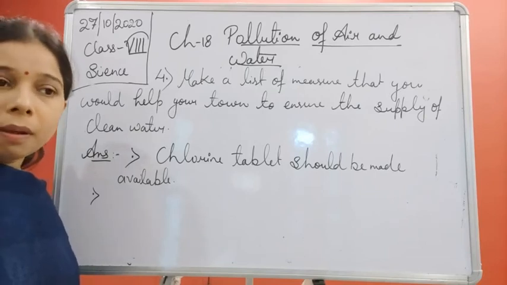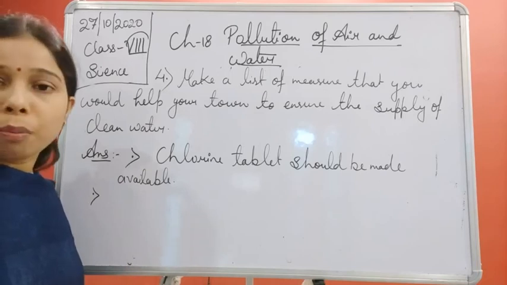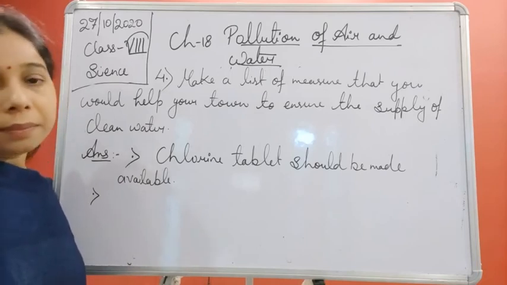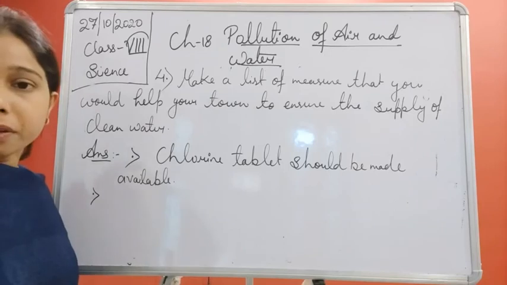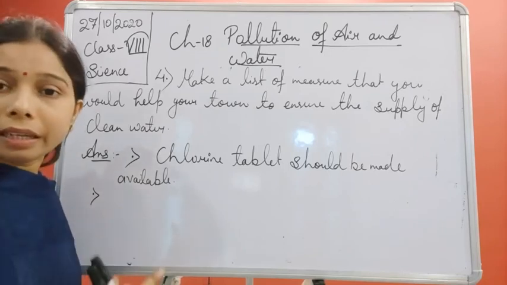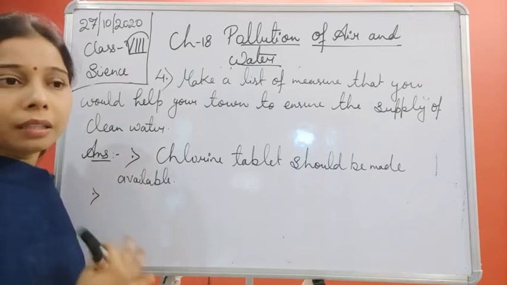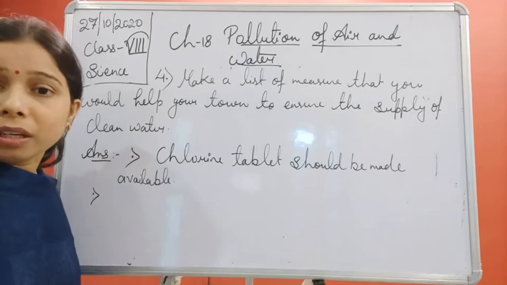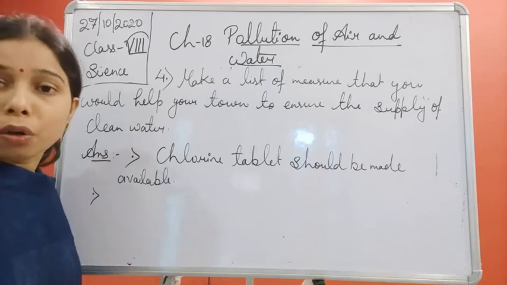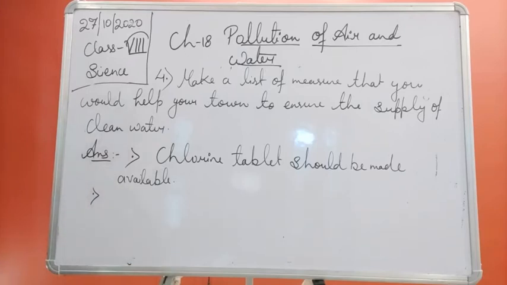So people purify it by boiling, by using RO, by using filters. Better that, being a member of a municipal corporation, we clean the tank from time to time, so that dust or any kind of impurities will not make the water impure.